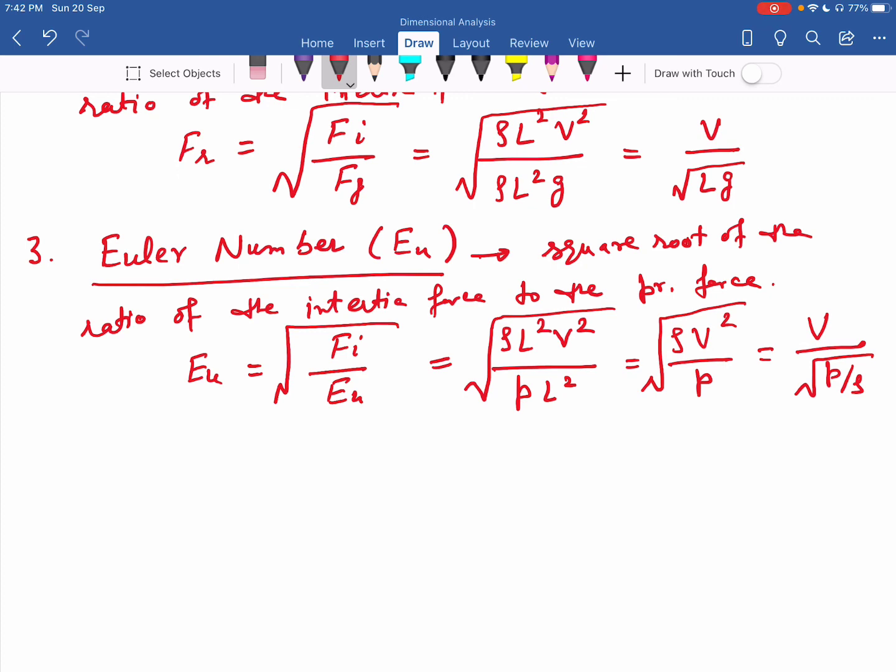There is one coefficient, that is the pressure coefficient. We write it as Cp, that is 2 times the pressure force divided by inertia force. This is the pressure coefficient.